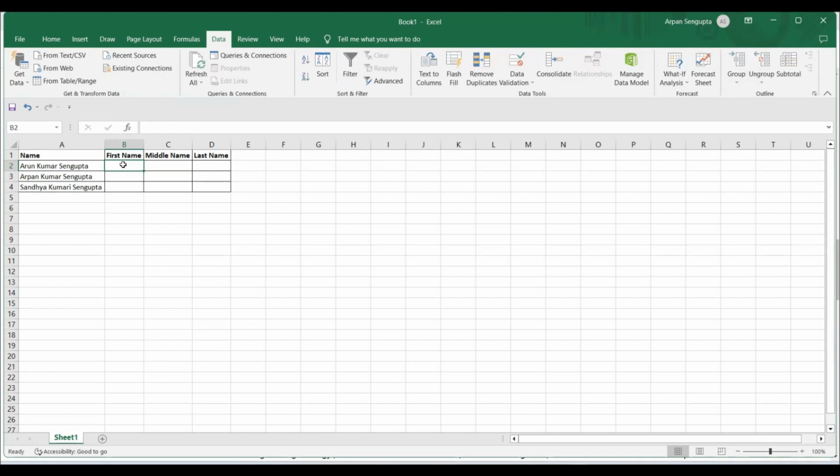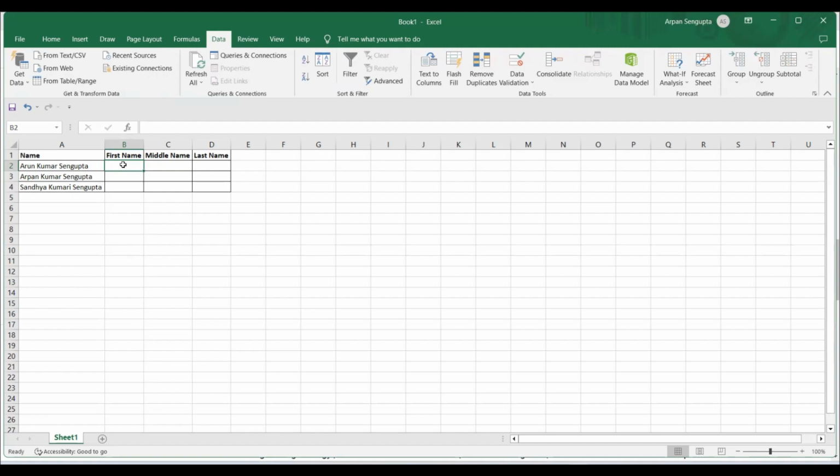And we'll break this into multiple parts. This is a complex task; there is no easy way to do this other than text to column or flash fill. I have already shown you the easy way, but that is not what you want. You need a formula. So in order to do this, I have to break this task into multiple things, and that is the usual way to approach a difficult task.